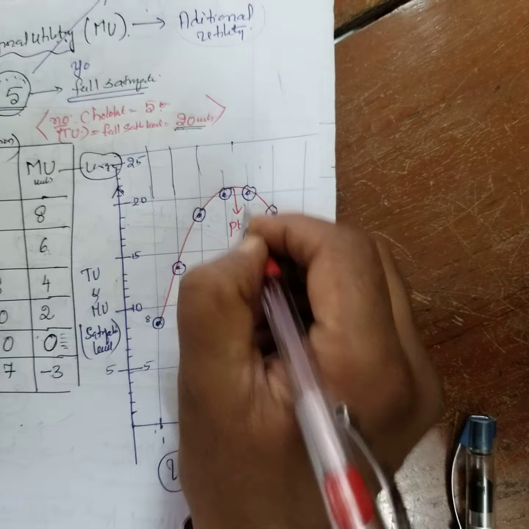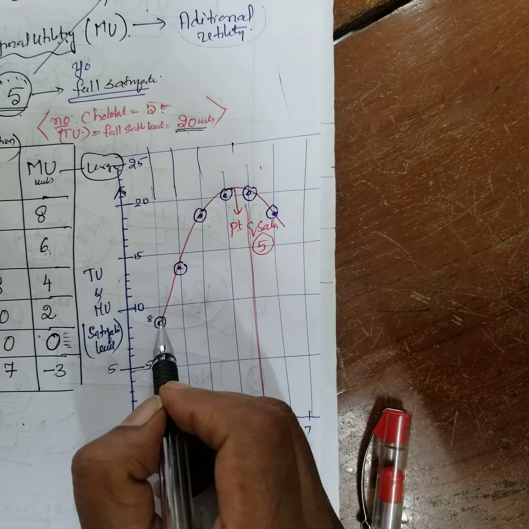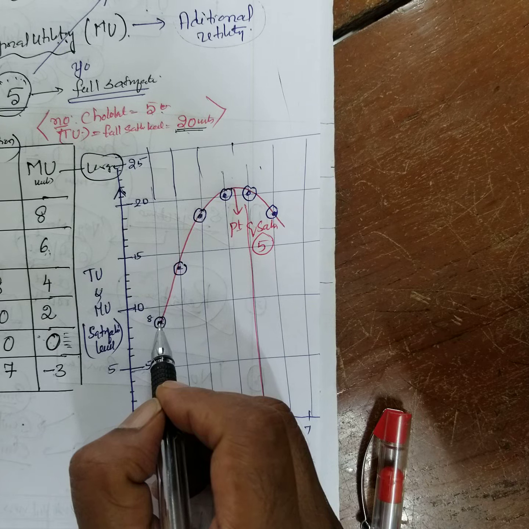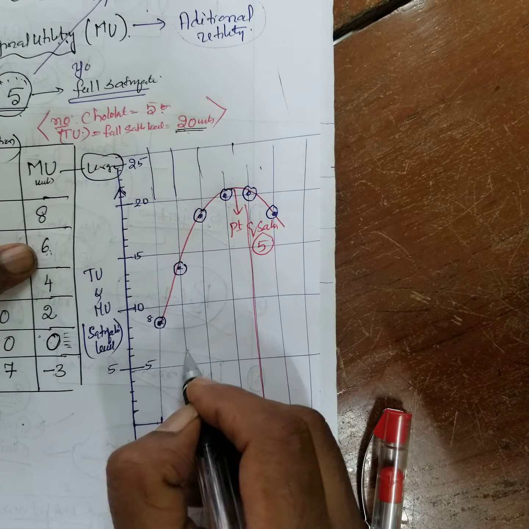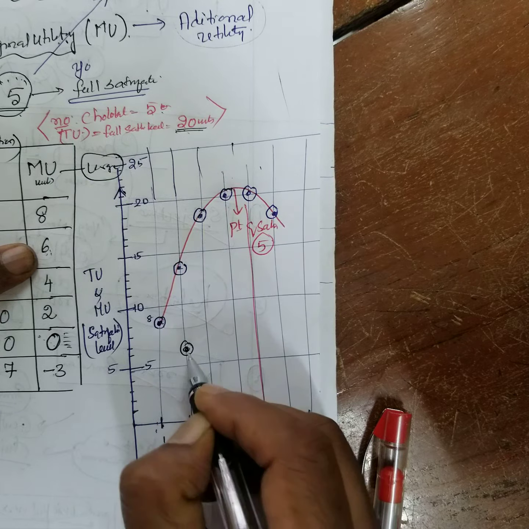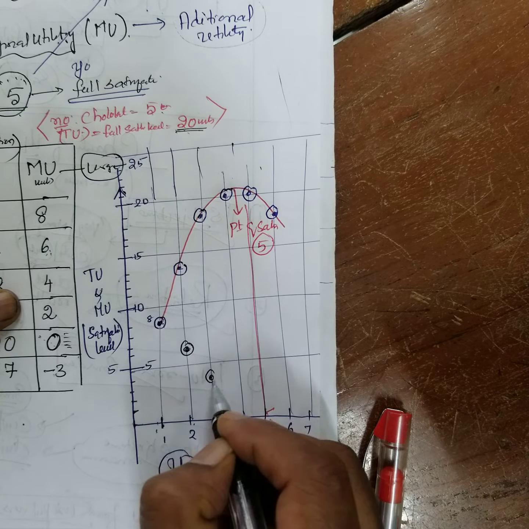What about the marginal utility? When you took 1 chocolate, marginal utility and urge are the same. After taking the second chocolate, your urge comes down to 6. After taking the third chocolate, your urge comes down to 4.